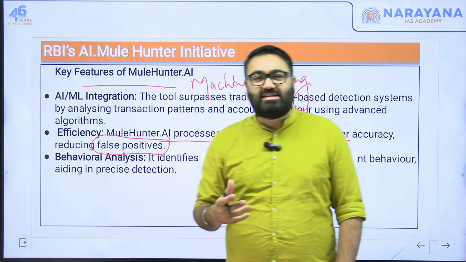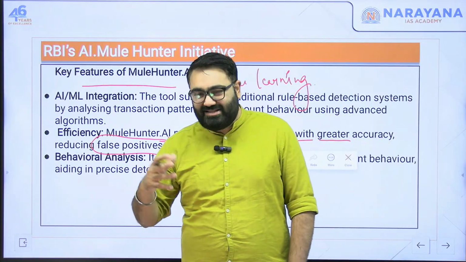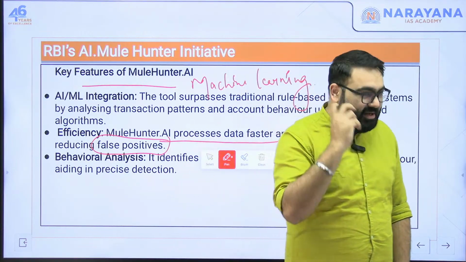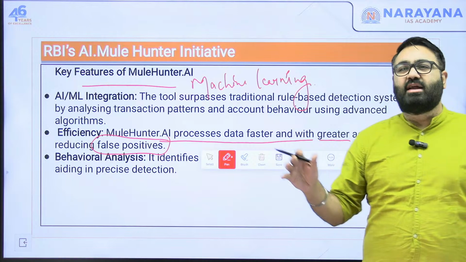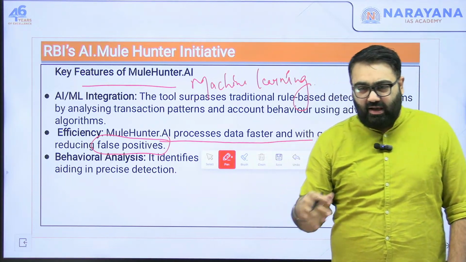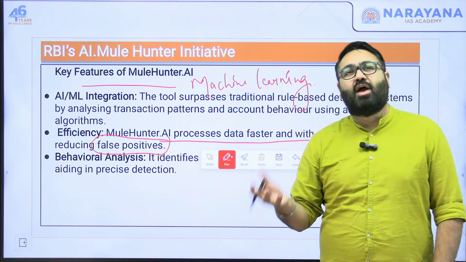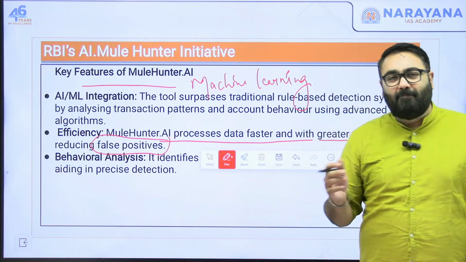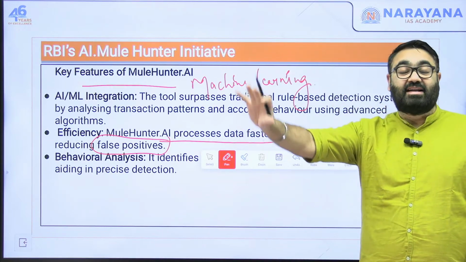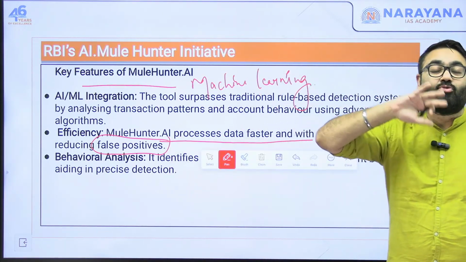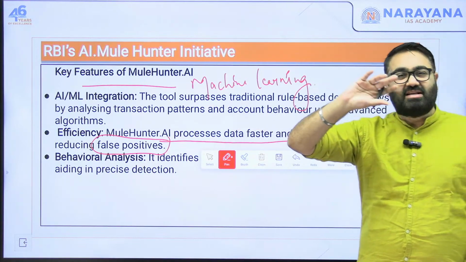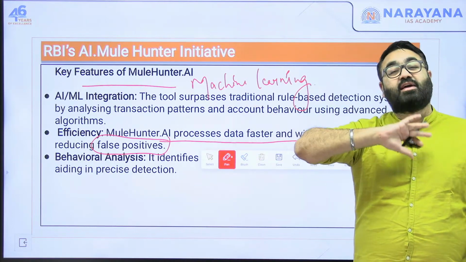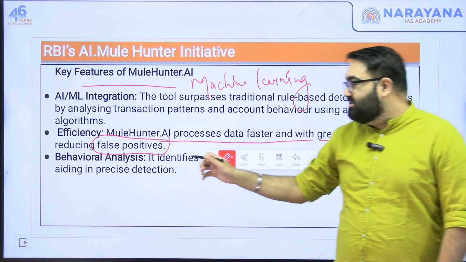False positive is a phrase that you will see used quite a lot, let's say in vaccination, in diagnostic testing as well. False positive, for example, means, let's say you are getting yourself tested for a disease. Let's say there is a test that has been conducted to see if you have malaria or typhoid or something. The test might say that you are positive, means the test might say that yes, you have that disease, but in reality you might not have that disease. So the test has given you a wrong reading. It has said that you are infected by this disease, whereas in reality you are not. That is called a false positive.